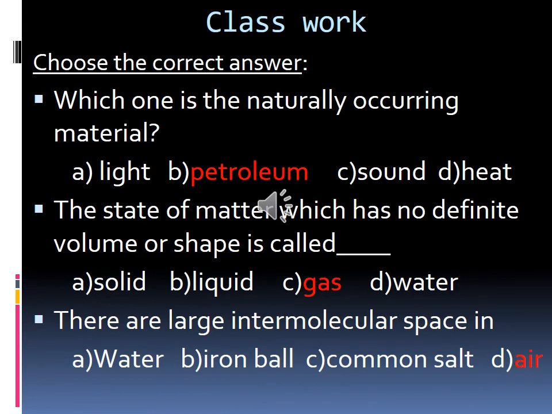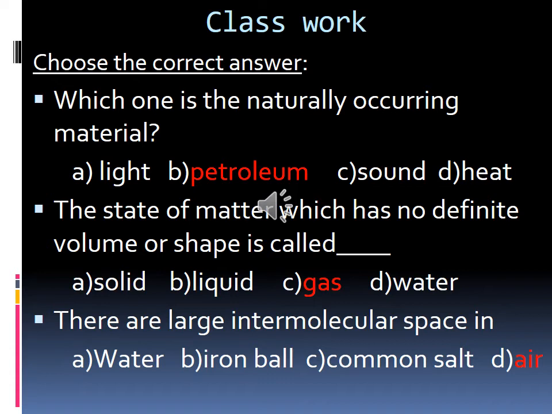Okay, children, can we recall what we have learnt in this class? We have learnt about the characteristics of states of matter. Yesterday also we learned that, but the remaining I taught you today. So, what are those characteristics? Space, mass, volume, shape, arrangement of particles, space between the particles, force of attraction, movement of atoms, and then compressibility. These are the characteristics we have learned today.